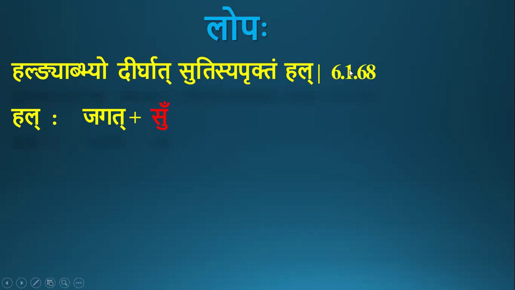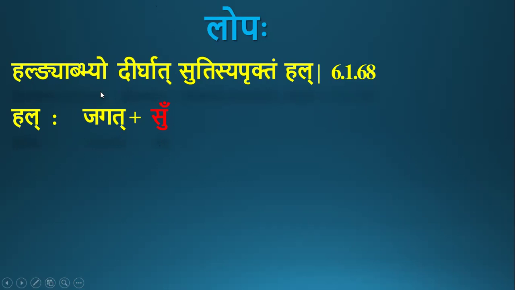By this sutra, if the su is preceded by takara, which is a hal letter, if a word ends with a hal letter, then the su pratyaya for that word gets deleted.